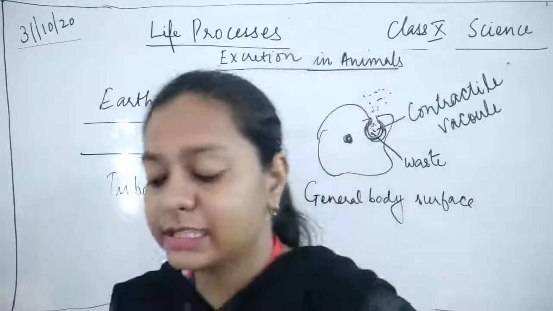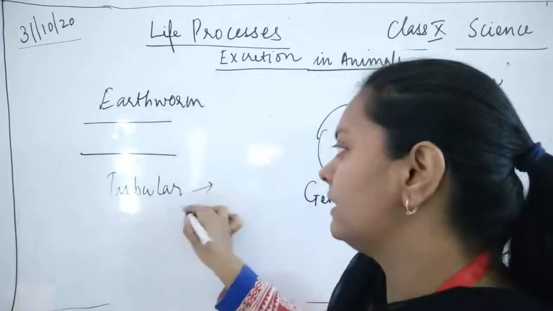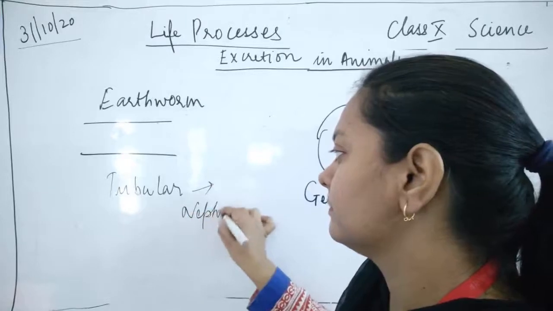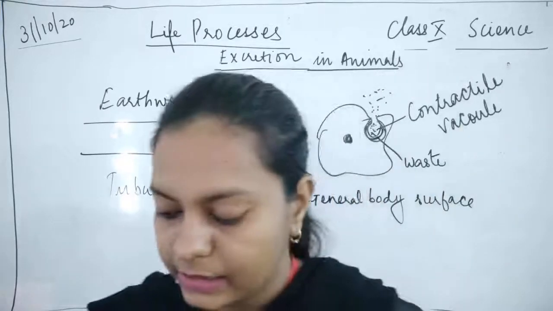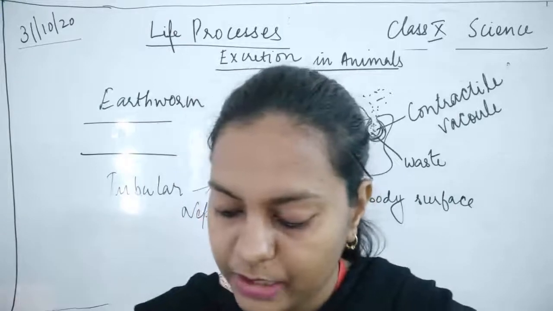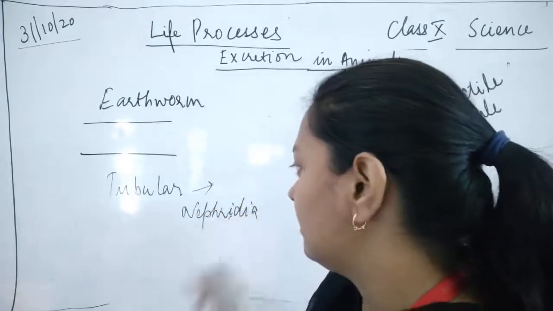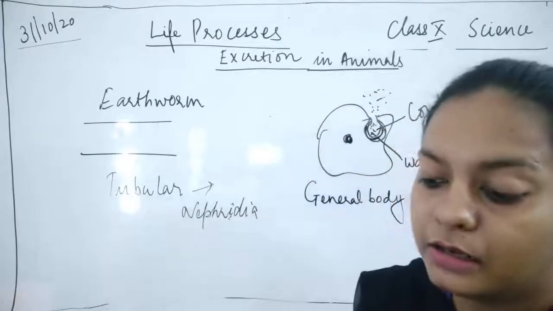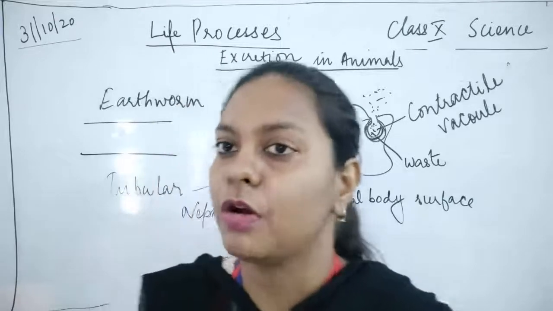ट्यूब के जैसा एक structure है, tubular structure is present and this is known as nephridia. It is microscopic tubules which is known as nephridia. Okay, so these nephridia are the excretory organs of earthworm.